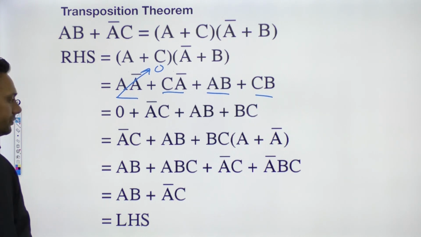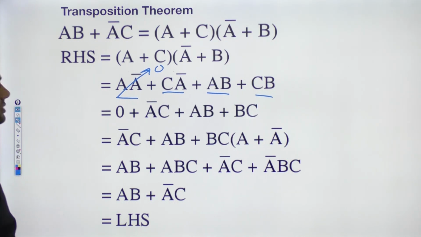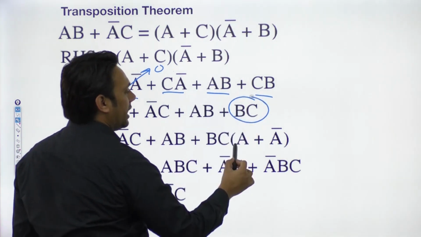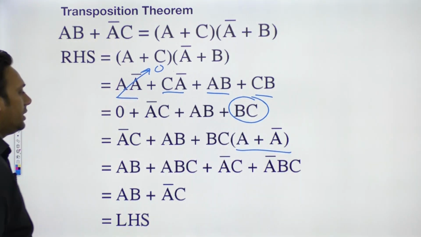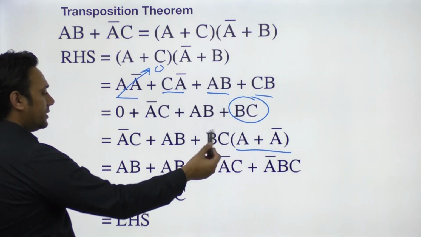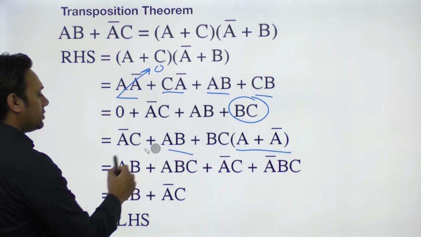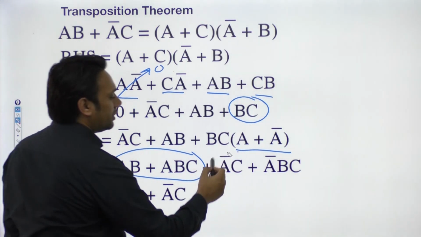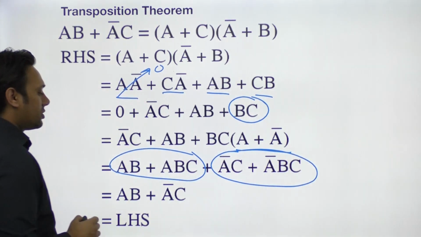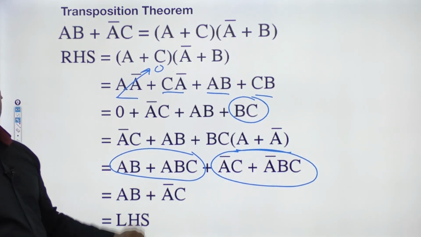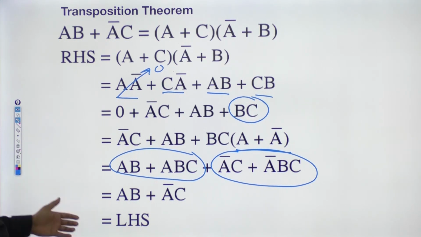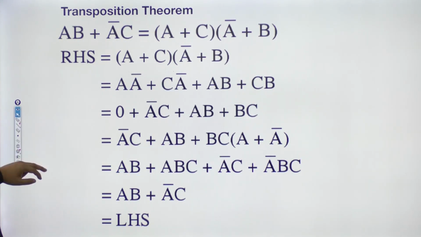And from here, with this BC you can add A plus A complement, and then once you open the brackets again you can take something as common. From these two I can take AB as common, and from these two I can take A complement C as common, and then you will get AB plus A complement C. It is very easy. Proving the transposition theorem is also very, very easy.